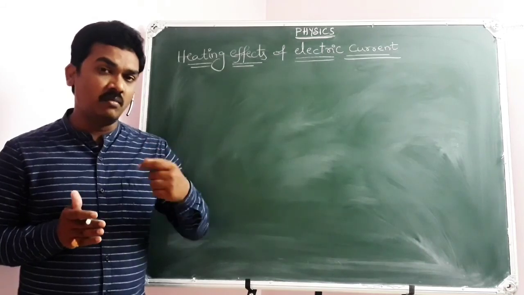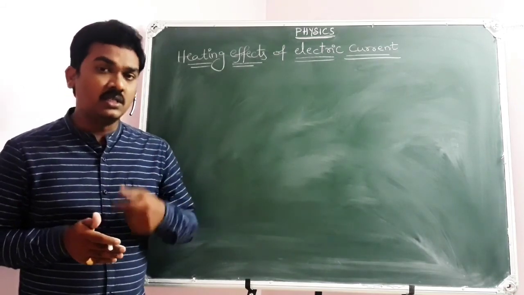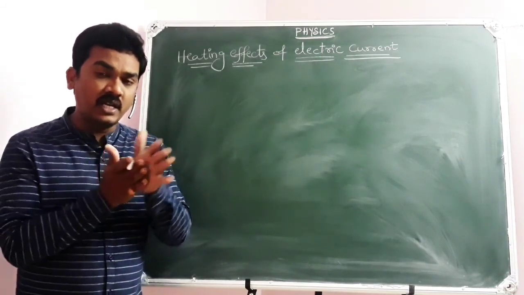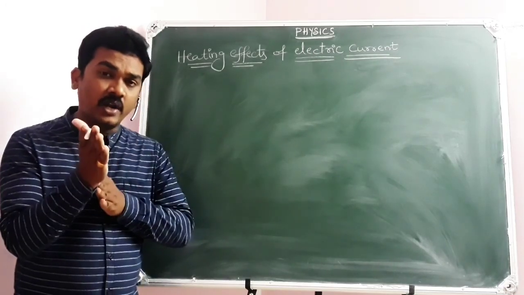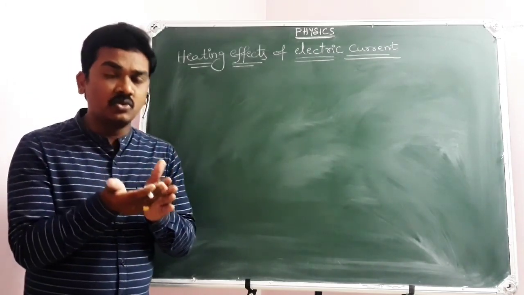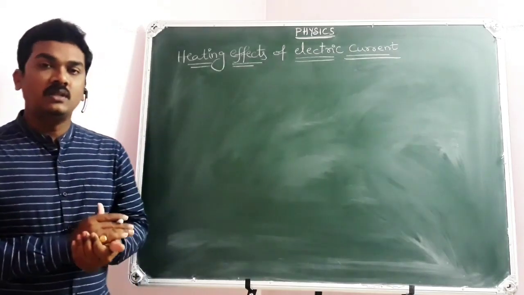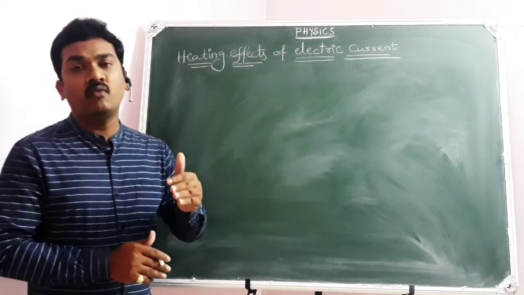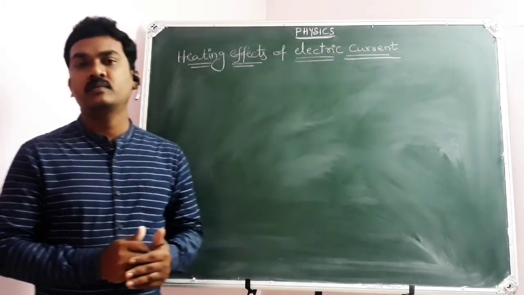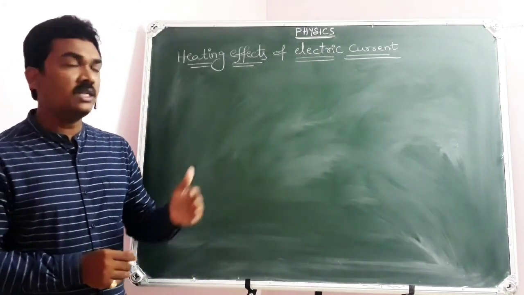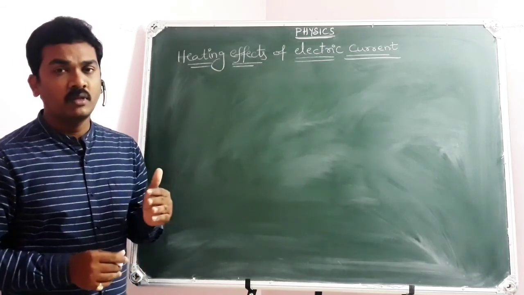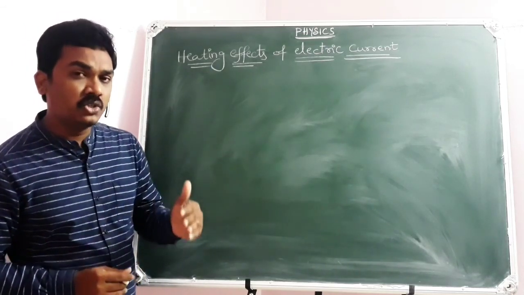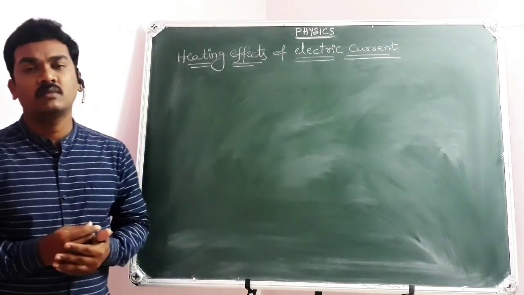So ultimately my muscular energy is appearing in the form of kinetic energy of the hands and also the heat energy produced during the rubbing. This is how energy can be transformed from one form to another form. So here there is a conversion of energy, that is electrical energy to heat energy.